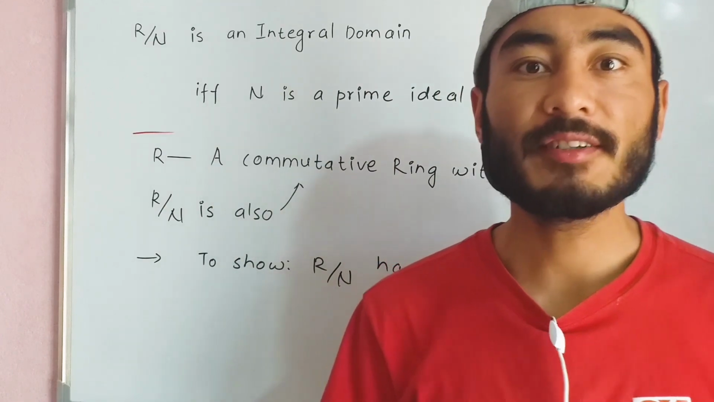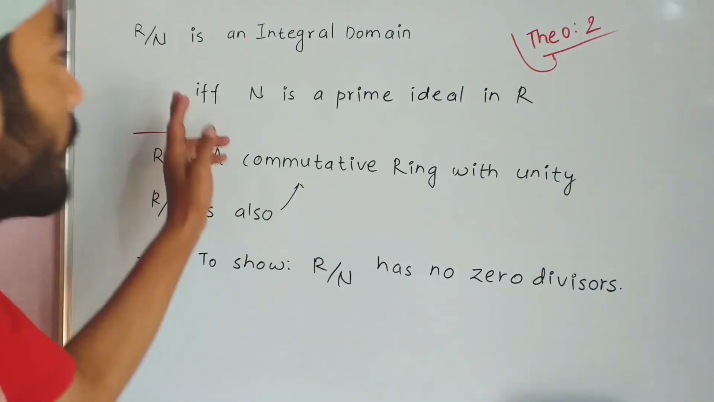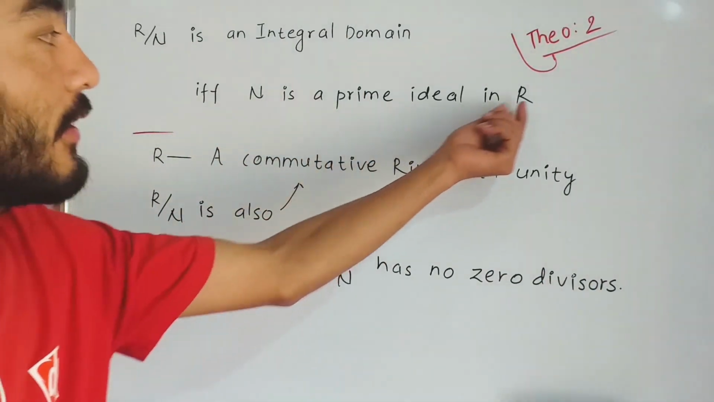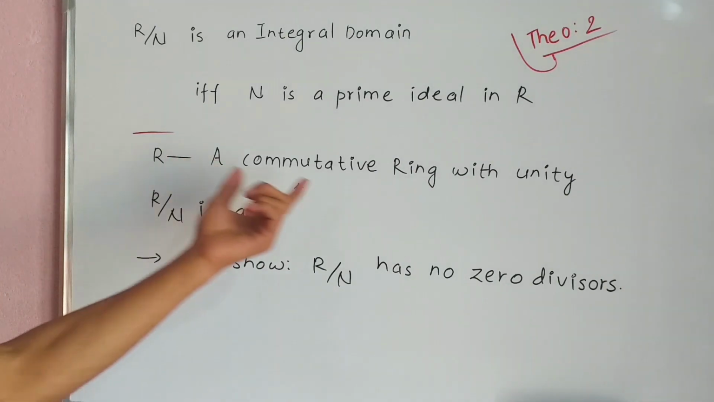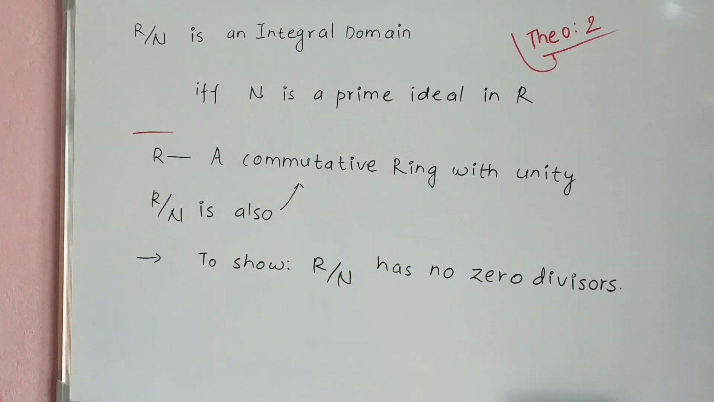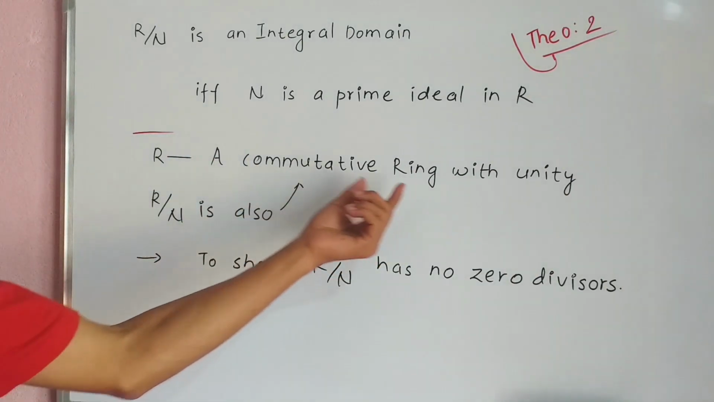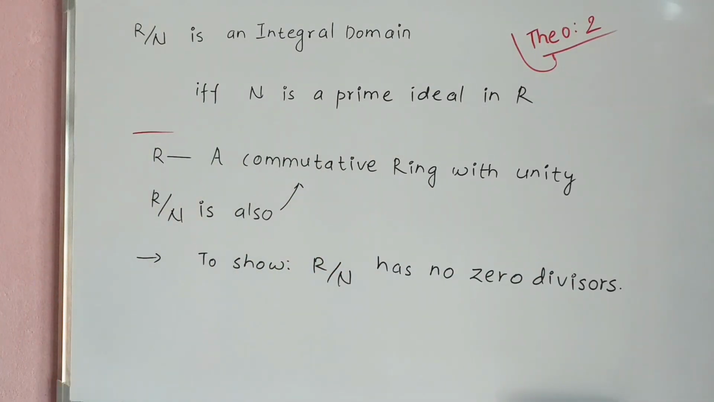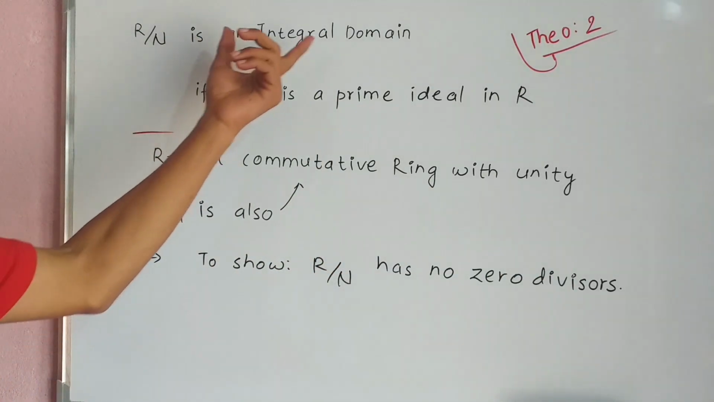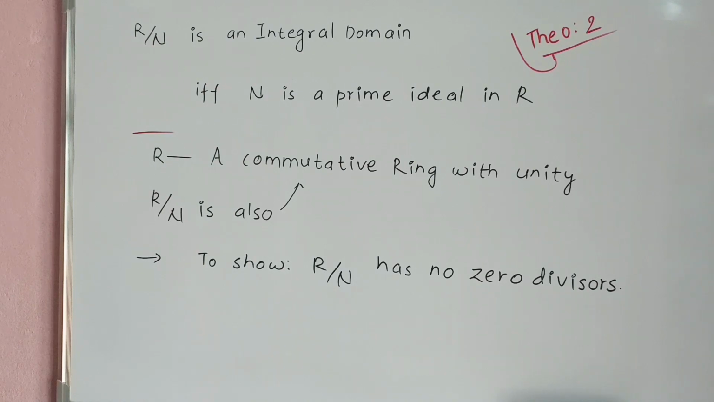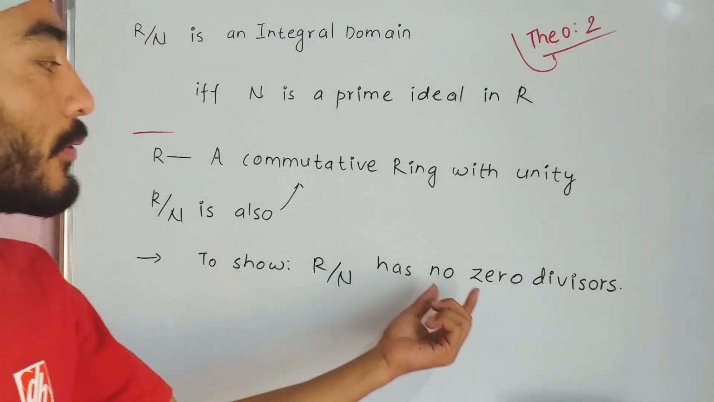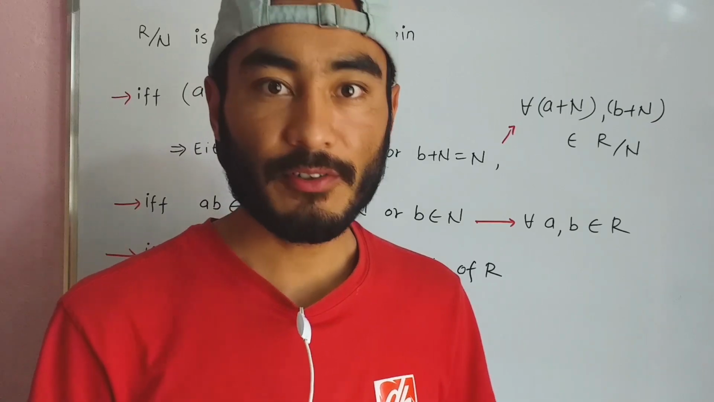Second theorem we have: R/N is an integral domain if and only if N is a prime ideal in R, where R is a commutative ring with unity, so R/N is also a commutative ring with unity. So to show R/N is an integral domain, the only thing left to show is R/N has no zero divisors. Now we proceed to the proof.